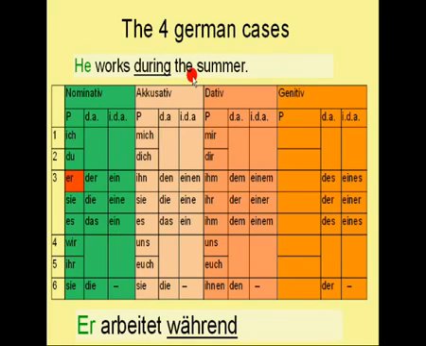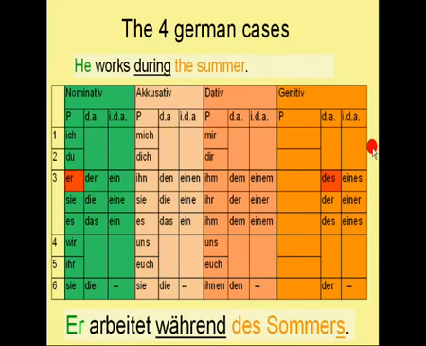Now you know that the summer is the object of the sentence and you already know in which case it is. It's in the genitive case and therefore it's a genitive object. And summer means Sommer in German and is a masculine noun. So now you should know which kind of definite article you should take. Des. The sentence is Er arbeitet während des Sommers.